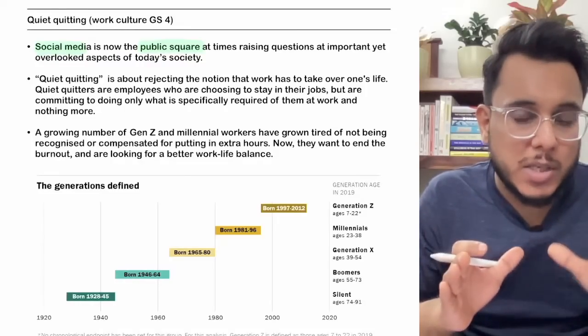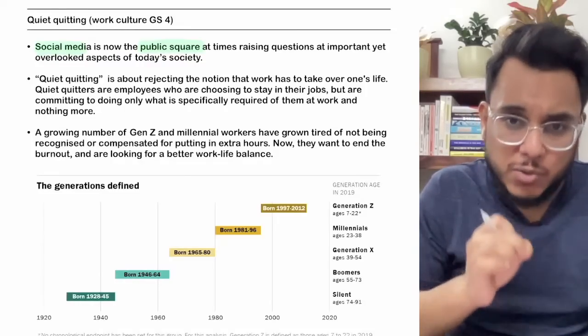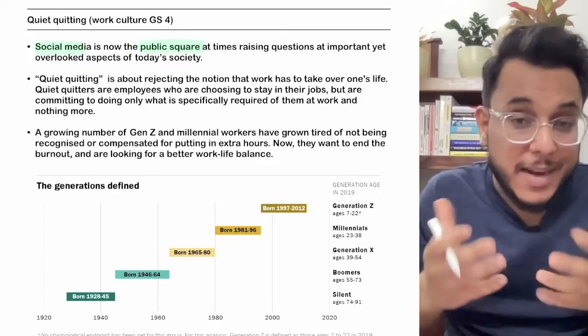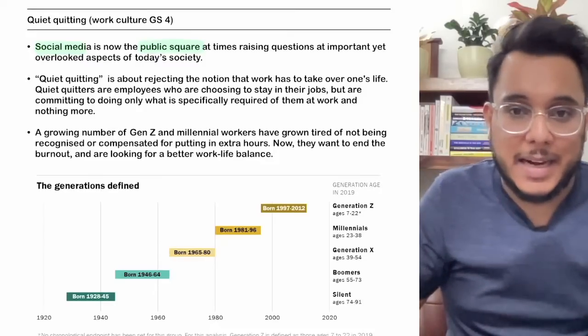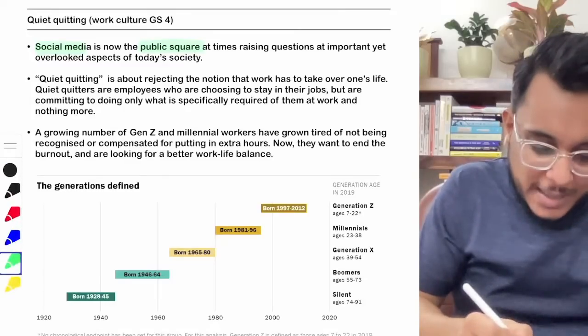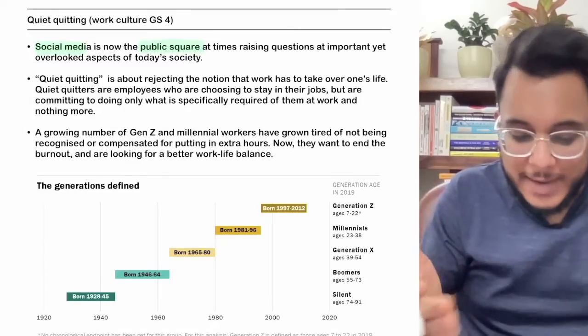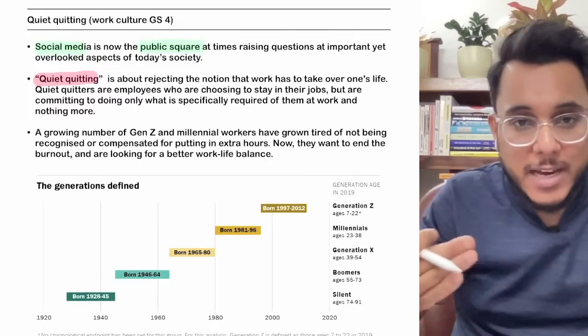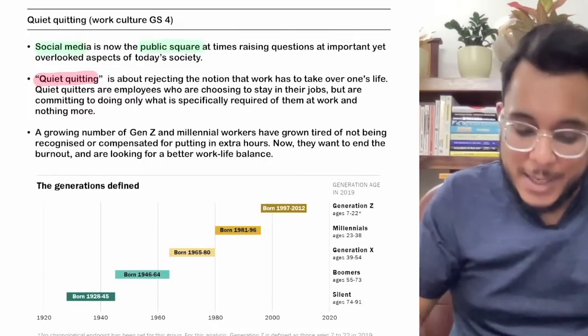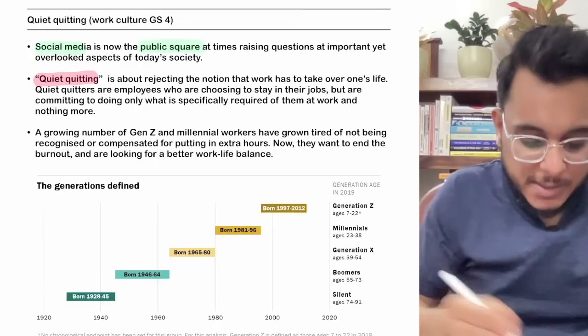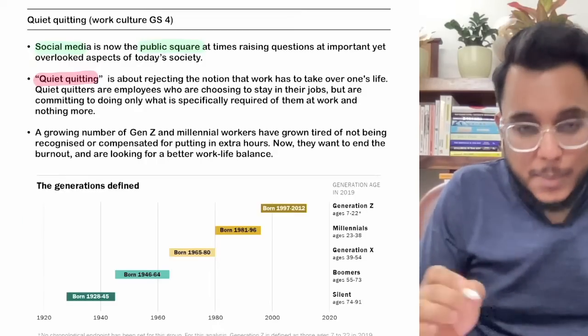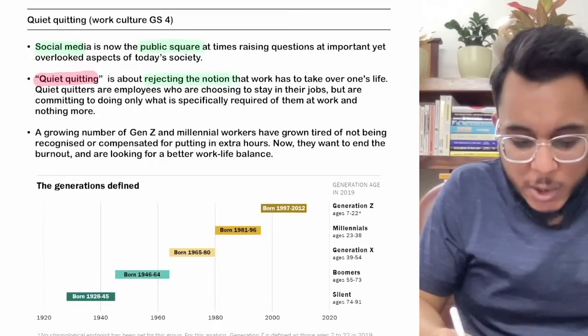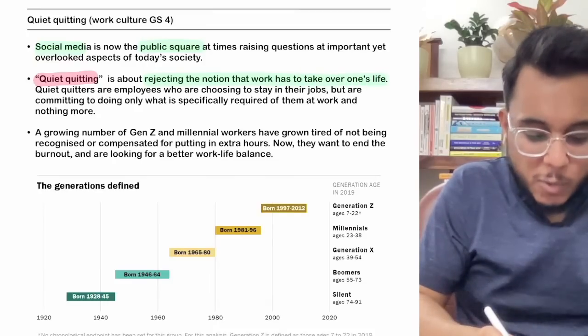Earlier, it was not possible that some minority ideas might get the limelight, but now minority ideas are getting limelight. With the help of social media, today we find that this trend, quiet quitting, has become very, very popular in the past few weeks. Now, first of all, what does quiet quitting mean? Quiet quitting is about rejecting the notion that work has to take over one's life.